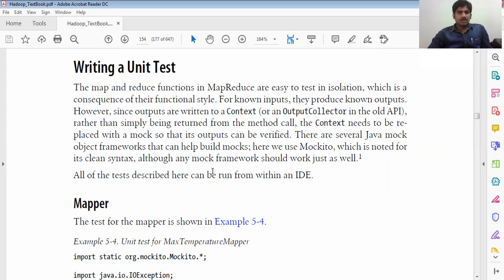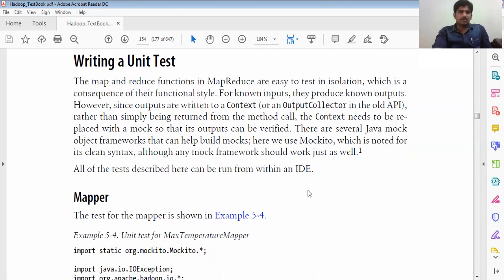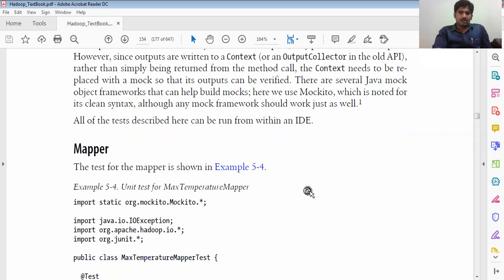There are several mock object frameworks that can help build test mocks. Here we can see Mockito, which is noted for its clean syntax, and how the mock framework works as well. All the tests are described within the IDE itself, the integrated development environment, making the test clear.